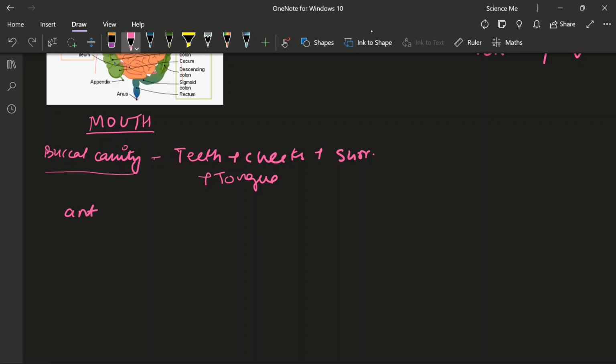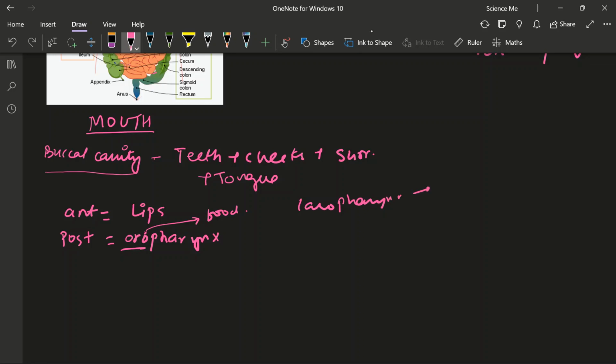So let us begin. Anterior to our buccal cavity is our lips. Posterior is one thing that is oropharynx. I just wrote oro, which gives us a sense that it is for the food part. The other is the laryngopharynx, which leads to the larynx. Let's not get into that right now. We'll do that in detail in your respiration and breathing chapter, which is the second part of human physiology. So posterior is the oropharynx.